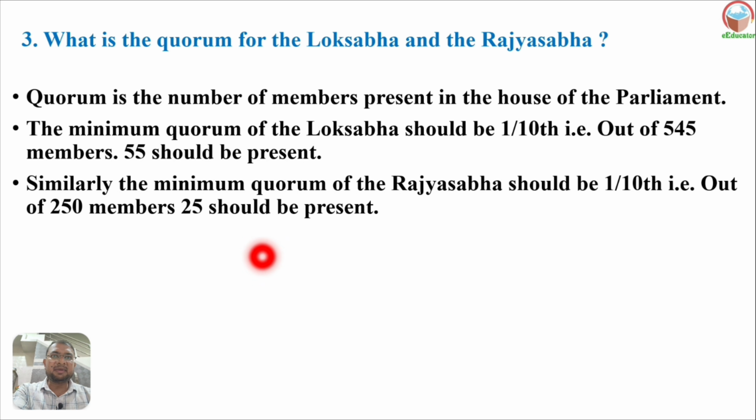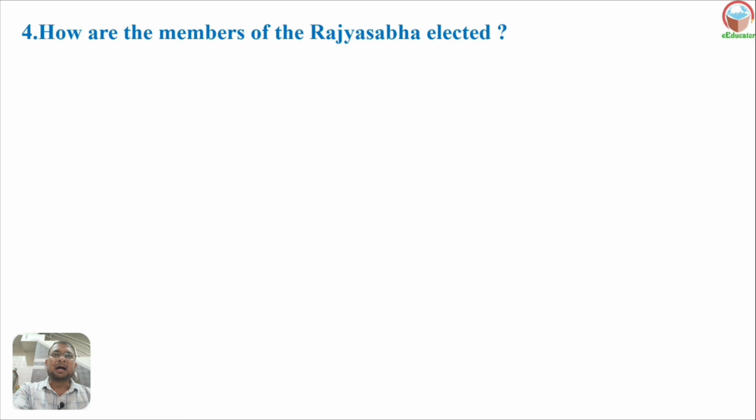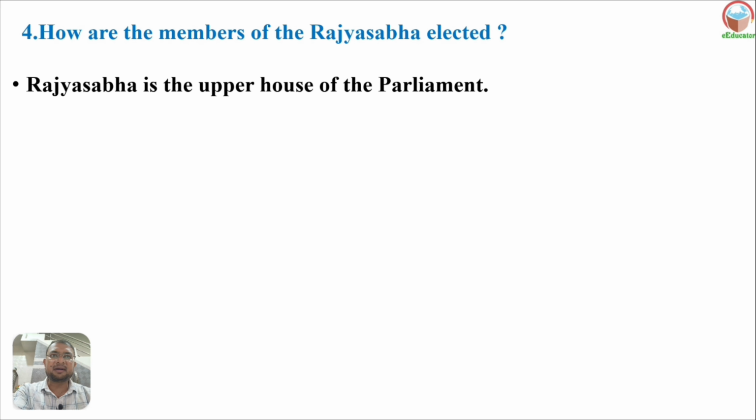Similarly, the minimum quorum of Rajya Sabha is 1/10, that is, out of 250, 25 should be present here. How are the members of Rajya Sabha elected? How do the elections of Rajya Sabha members happen?